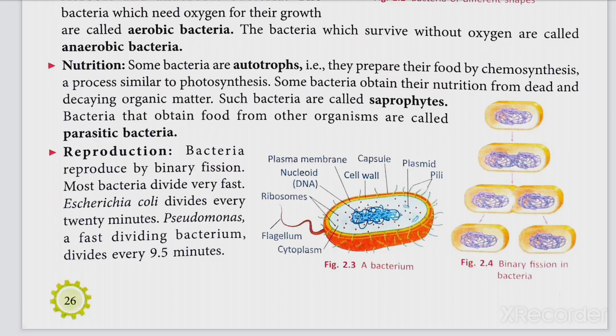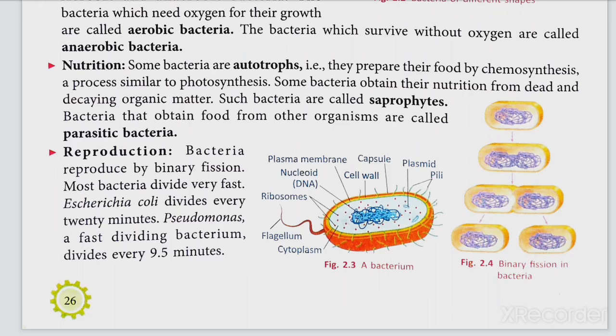Now, what is binary fission? The question comes to your mind, what is binary fission? Binary fission is a type of asexual reproduction. It occurs in unicellular organisms such as bacteria. So what happens in binary fission? First, the nucleus of the parent cell divides into two daughter nuclei.